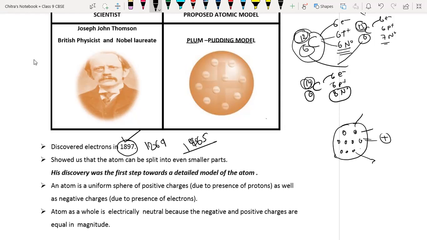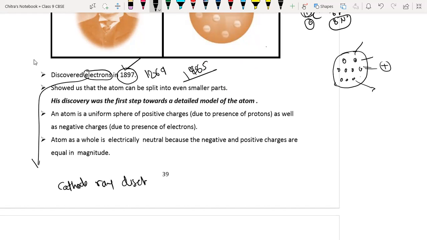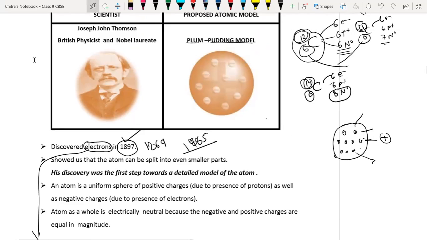He was the person who discovered the electron by using a device called the cathode ray discharge tube. He discovered the electron by doing that experiment, and he confirmed that negatively charged particles are present in the atom.